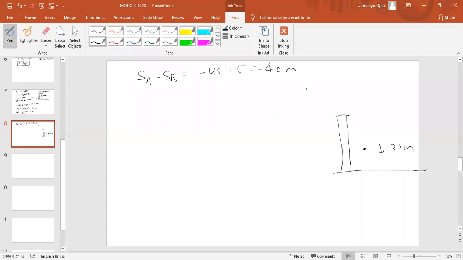At that time, B must have a velocity of 10 meter per second. So this is A, this is B. Initial velocity of A with respect to B will be minus 30 plus 10, which means minus 20 meter per second.